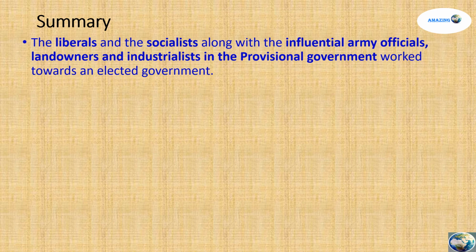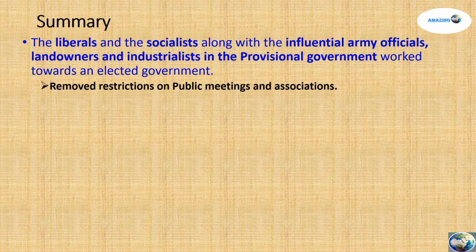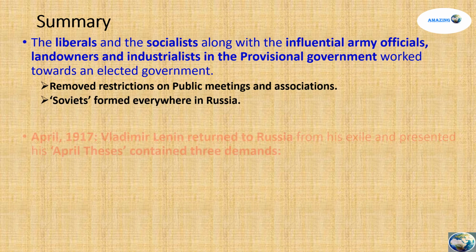Let us summarize what happened after the February Revolution. The liberals, the socialists, along with the army officials, landlords, and industrialists in the provisional government worked towards an elected government. They removed restrictions on public meetings and associations. Soviets formed everywhere in Russia.